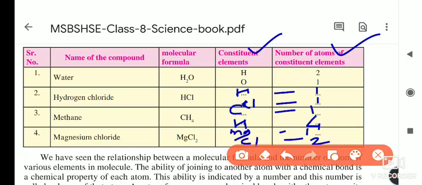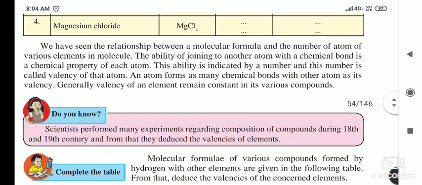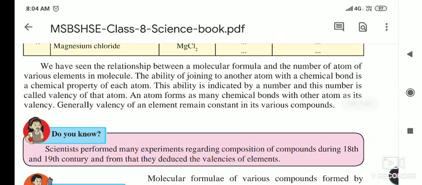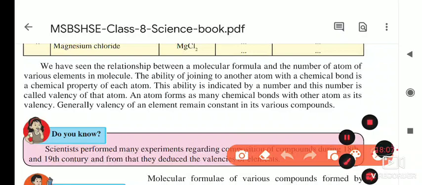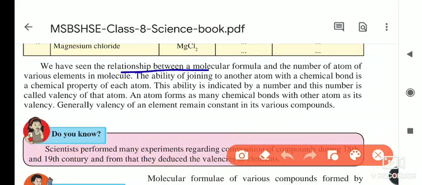Now note this down, all of you. We have seen the relationship between the molecular formula and the number of atoms of various elements in a molecule. Here in MgCl2, magnesium and chlorine are there, so 1 magnesium atom and 2 chlorine atoms are present in magnesium chloride.